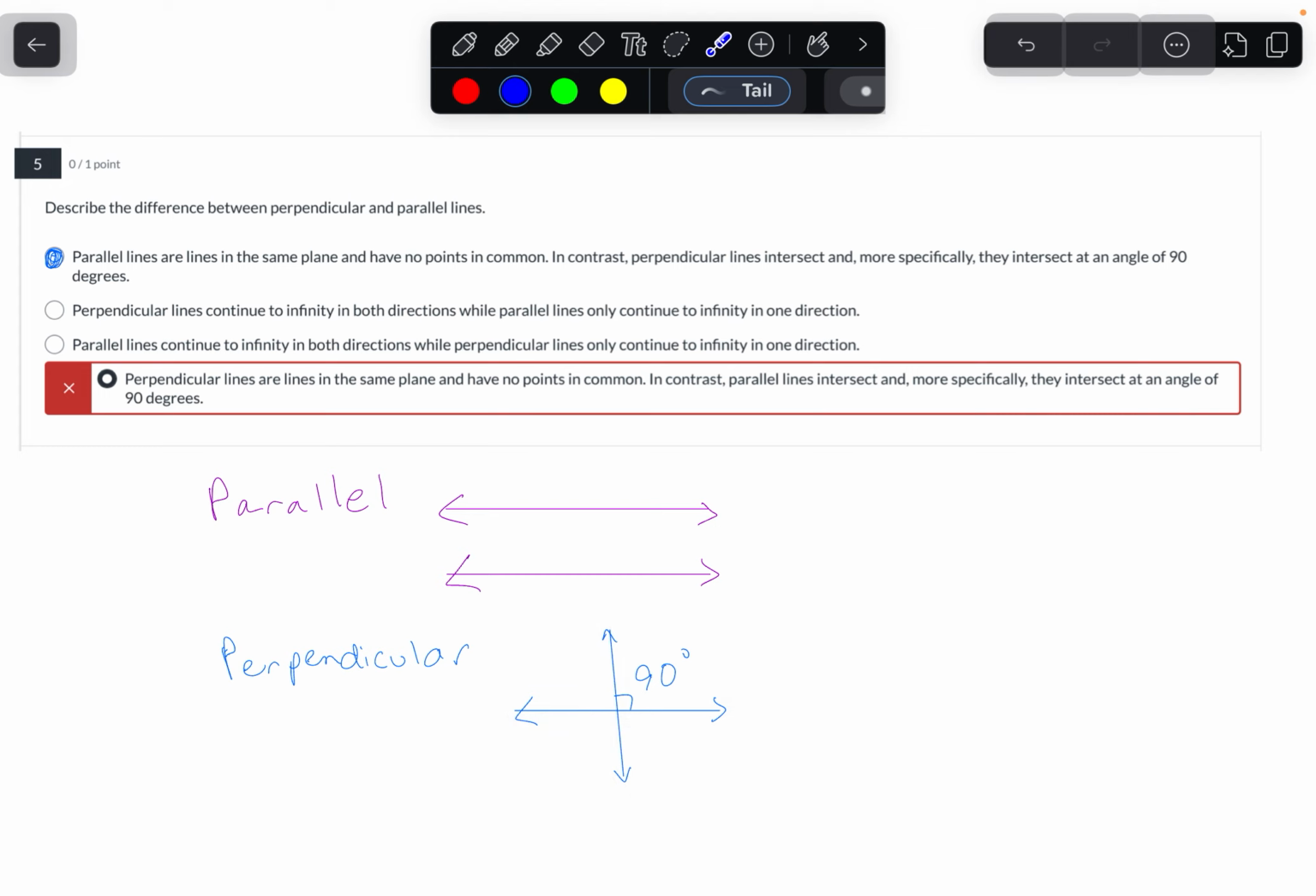Okay, so hopefully that helps you. Knowing those definitions is important. There you go. Thanks.